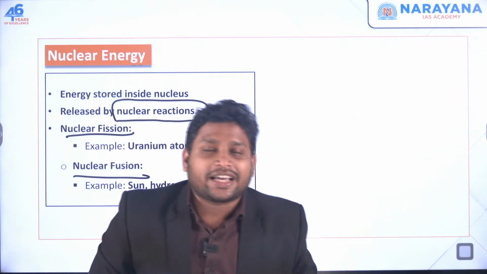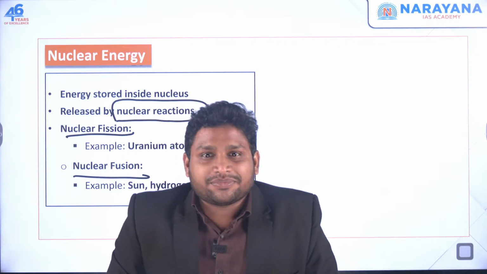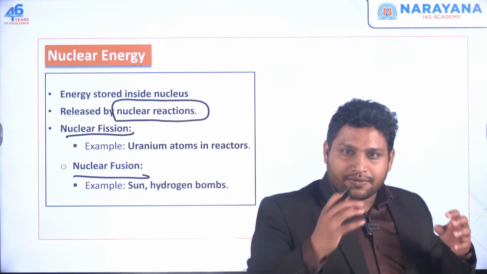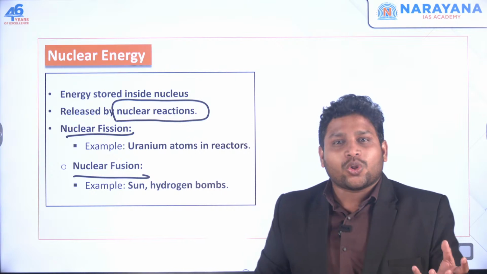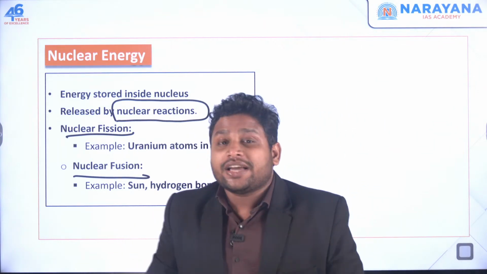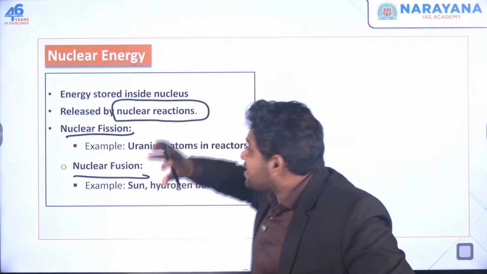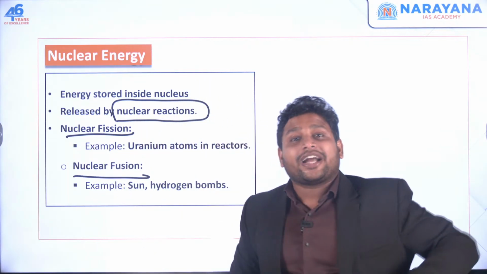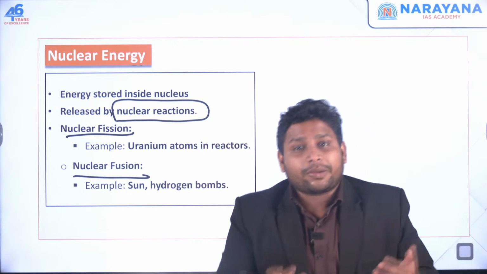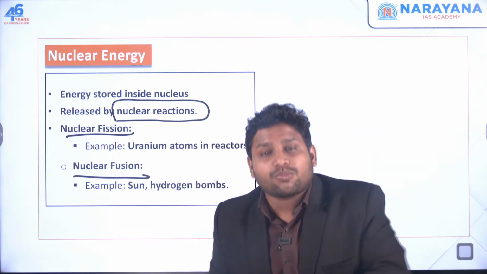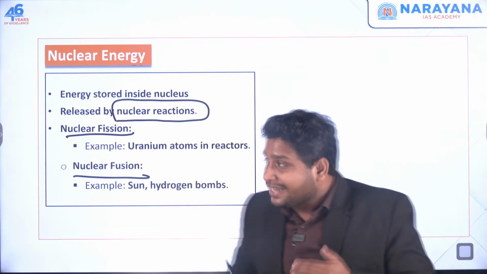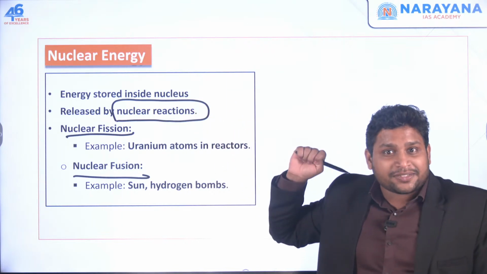We can use that energy to generate electricity, just like thermal power plants, where we burn coal to get energy and through that we make electricity. Or we can use the same energy to make a bomb, like the nuclear bomb, atomic bomb, or even the hydrogen bomb. The same energy can be utilized.